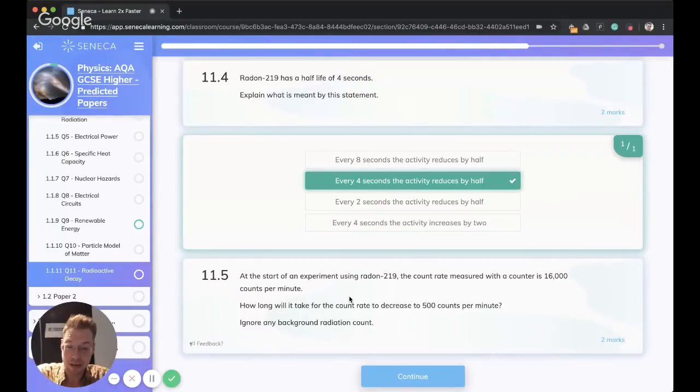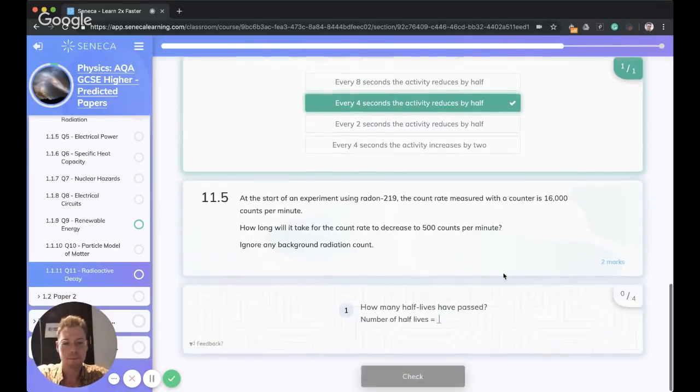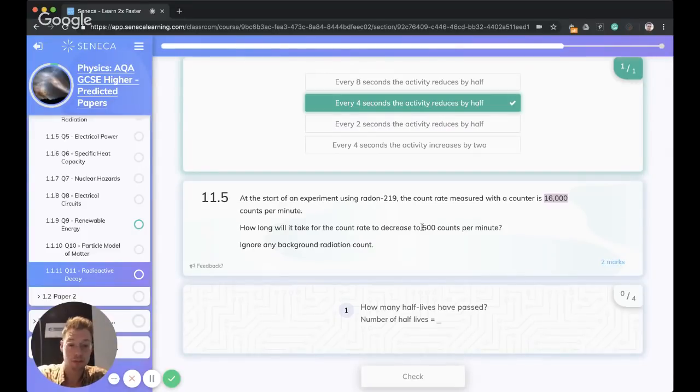That is how we measure radiation with a Geiger counter. So we're told that, again, when we have tons of numbers, remember, just write out the numbers next to the text, so it's not so overwhelming when you go back and look at it. So we say that the radon 219 has got 1600 counts per minute. How long will it take the count to decrease to 500 counts per minute?